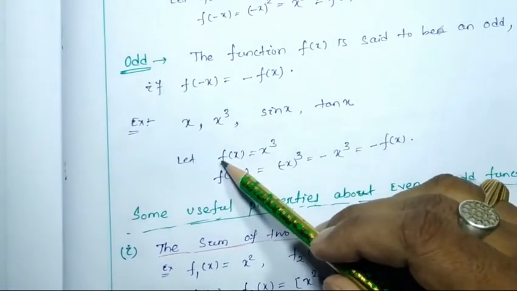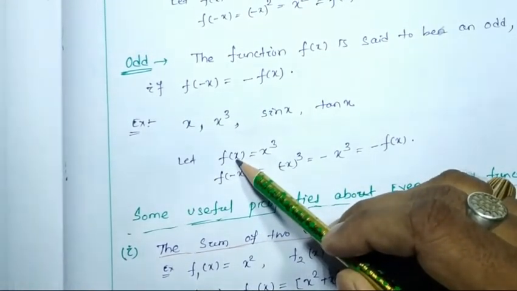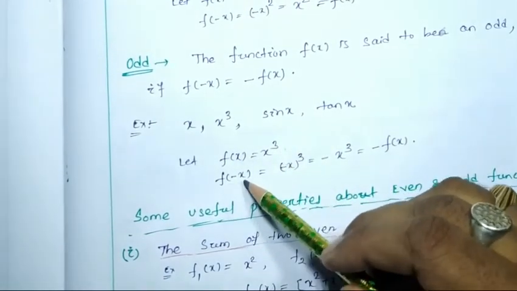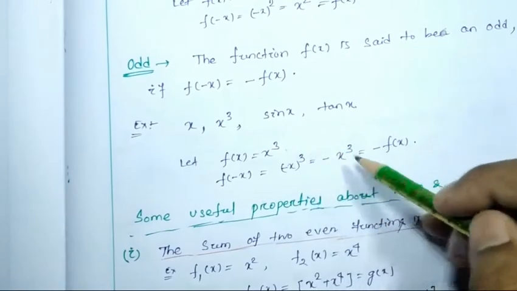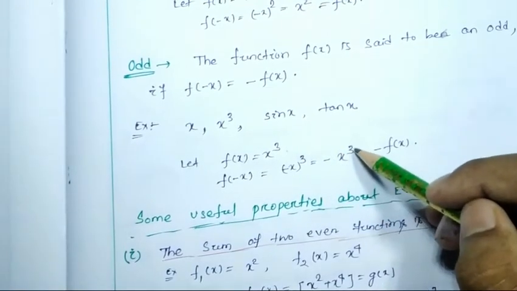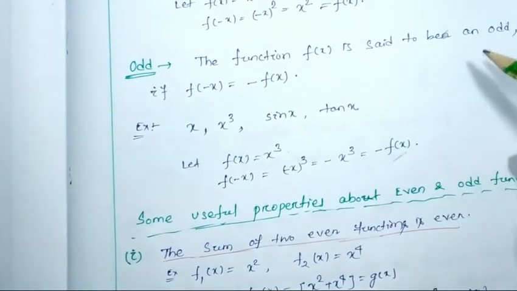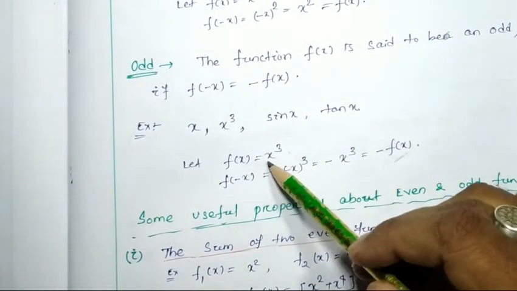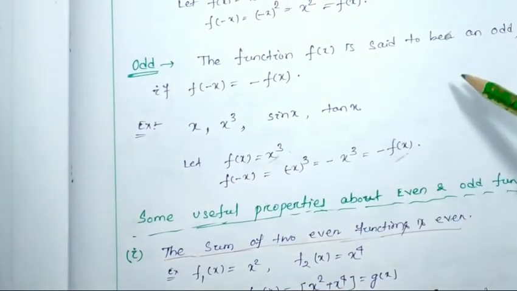If we consider f(x) equal to x cube, then f(-x) will be (-x) cube, that is minus of f(x). Hence x cube is an odd function.